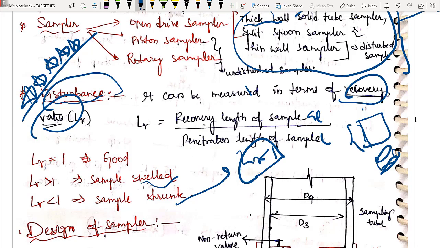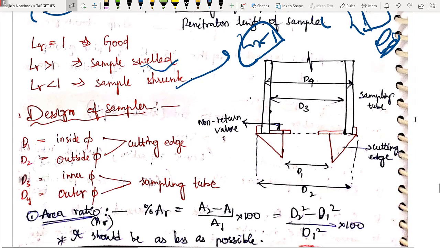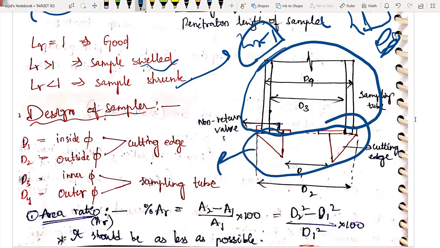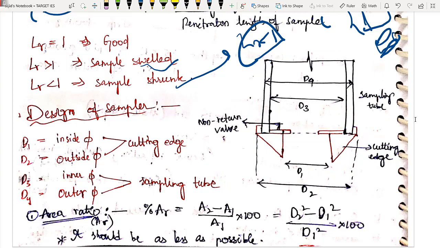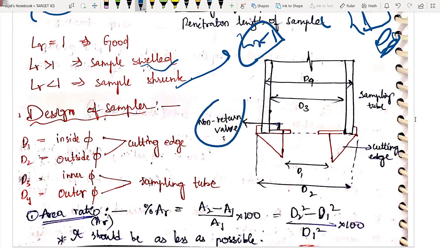Now let us talk about this sampler. I am going to introduce very important things. First of all, this is your sampler. The bottom part, which you can see in red color, is the cutting edge. Obviously to penetrate inside the soil there should be some cutting edge, right? Just above this cutting edge there will be a wall, similar to that of environmental engineering. This is also a non returning wall. The soil sample can go up into my sampler but it cannot actually come out. That is the use of the non returning wall here.